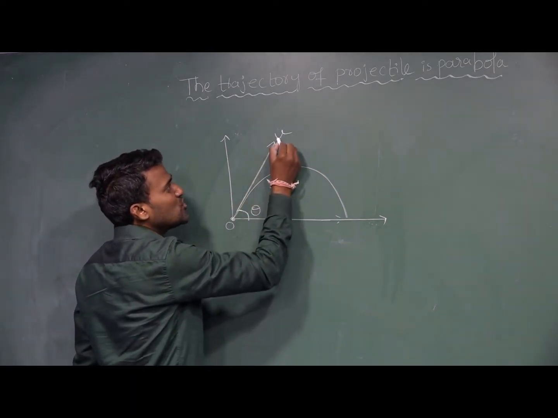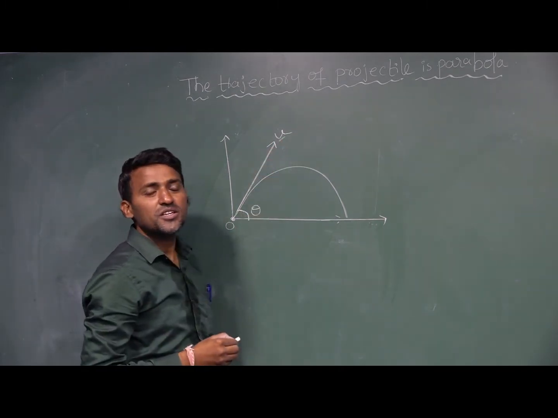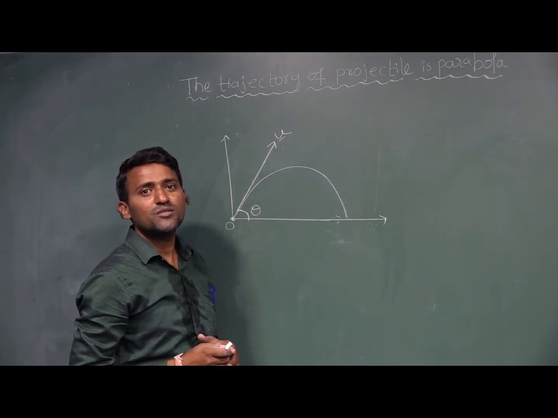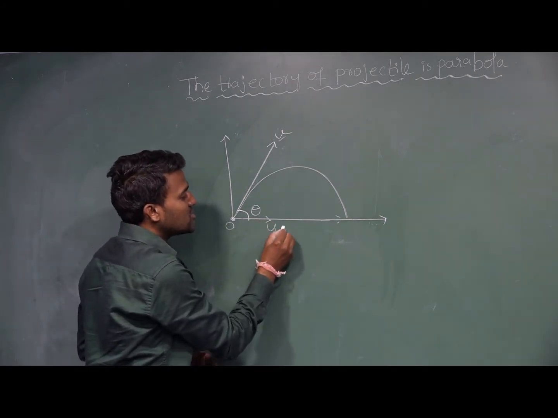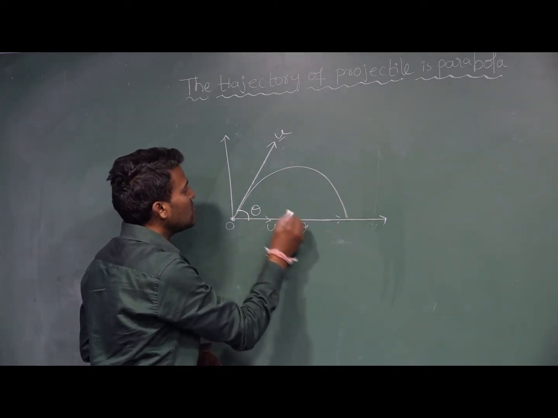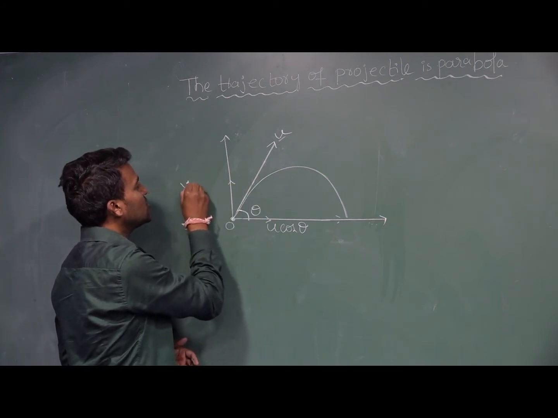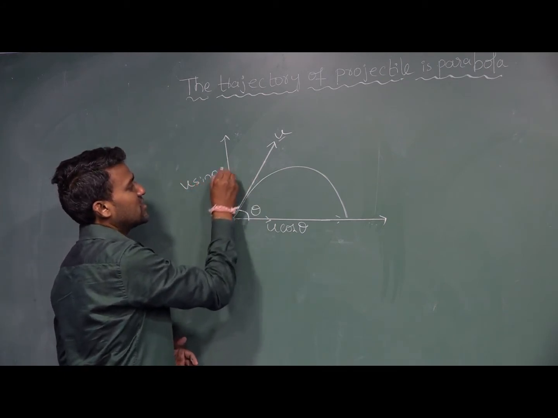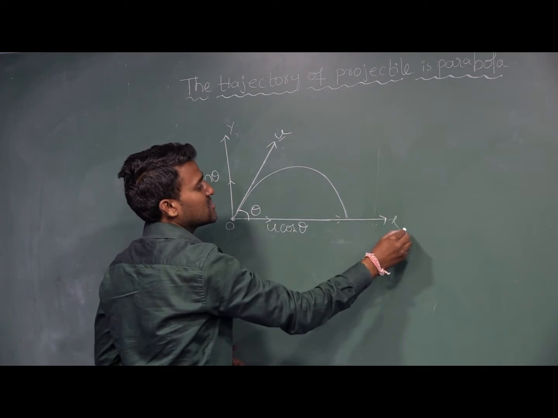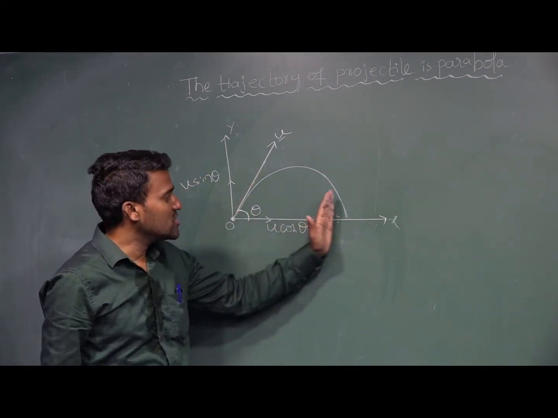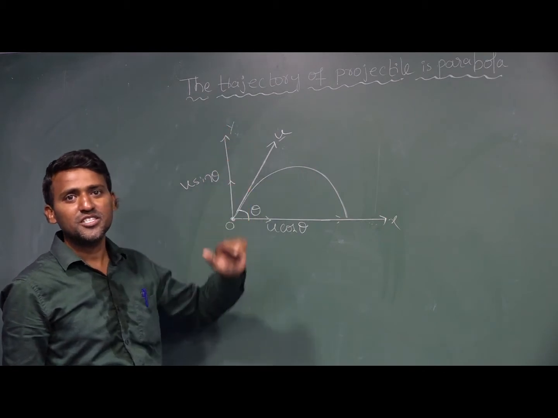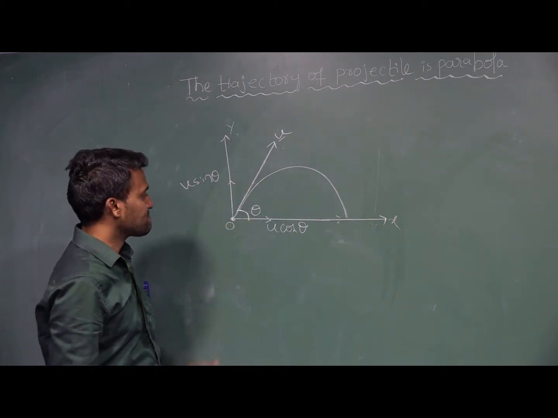Isn't it? Now u can be resolved into two components. It is nothing but a resolution of the vector. One is the horizontal component, u cos theta. One is the vertical component, u sin theta. This is the y-axis and this is the x-axis. So u is resolved into the two components u cos theta and u sin theta.